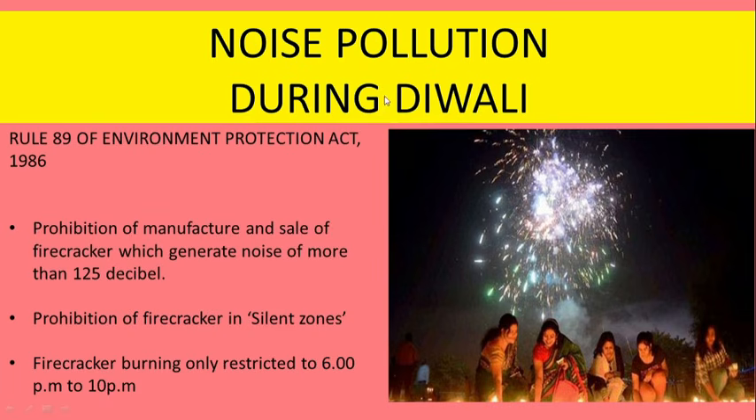To control Diwali noise pollution, Rule 89 has been added in Environmental Protection Act of 1986. And according to this rule, manufacture and sale of firecracker which generate noise of more than 125 decibel is strictly prohibited. Second, there is prohibition of burning firecracker in silent zones, for example, hospitals, educational institutes, etc. Plus, firecrackers are allowed to be burned only between 6 pm to 10 pm.